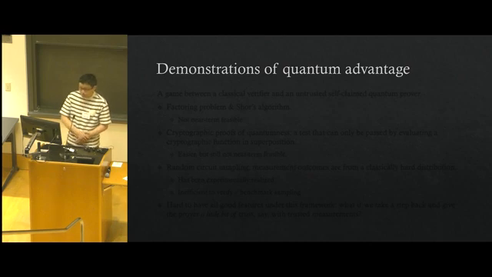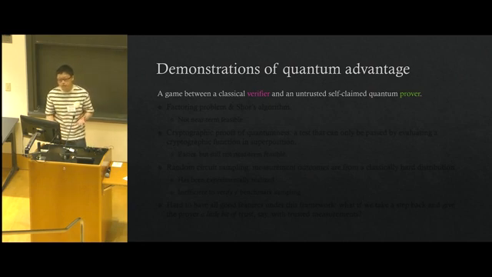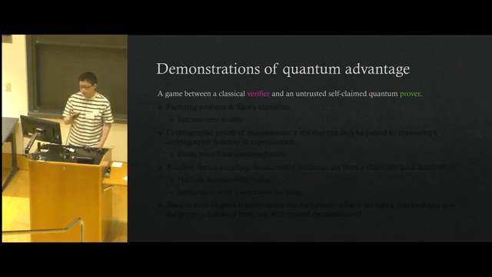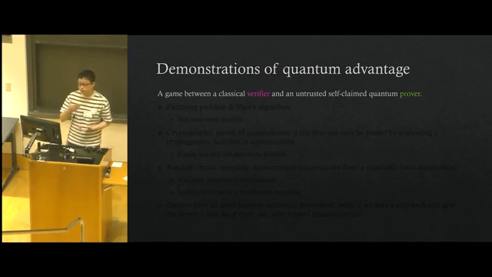So what is a demonstration of quantum advantage? From my understanding, it's a game between a classical verifier and an untrusted, self-claimed quantum prover. The goal of the prover is to prove to the verifier that he indeed has some quantum computational power. And the goal of the verifier is to accept only if the prover indeed has some quantum computational power.